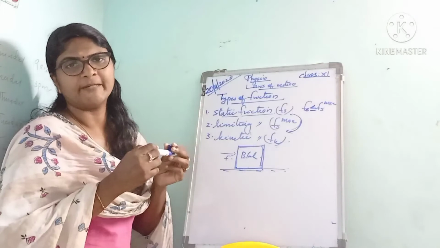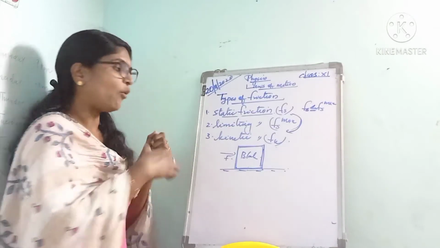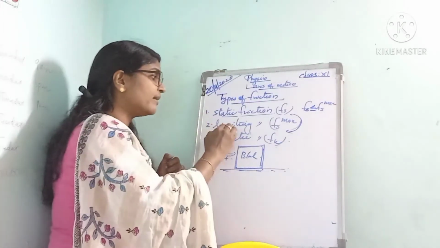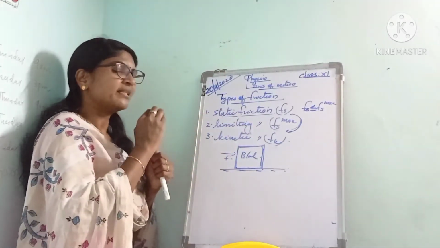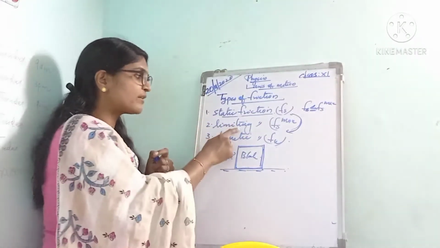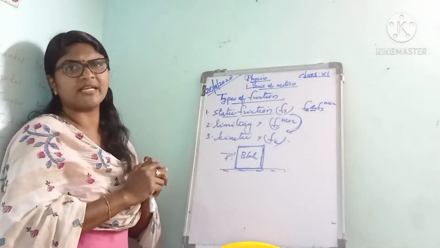Once our applied force overcomes the static friction, the body just starts to move. At that time the frictional force is limiting friction.